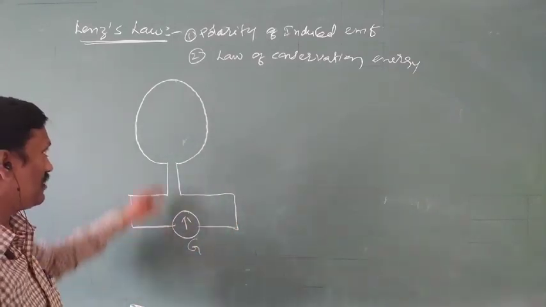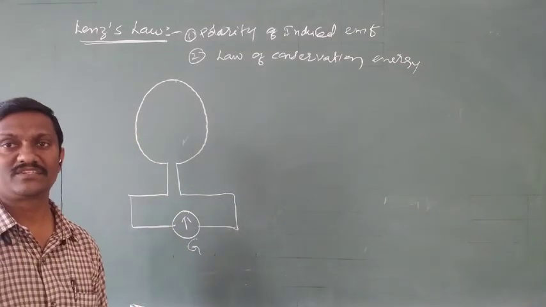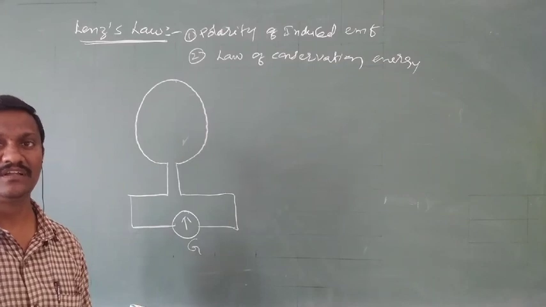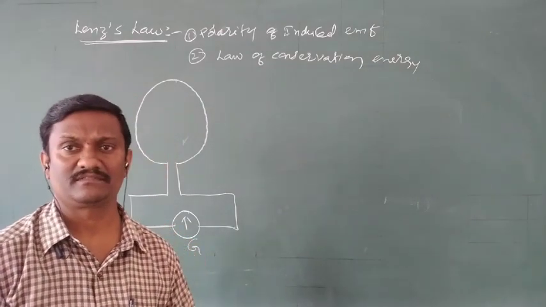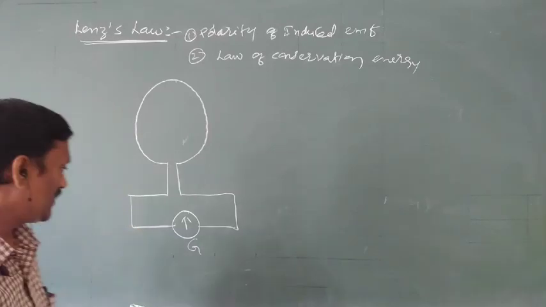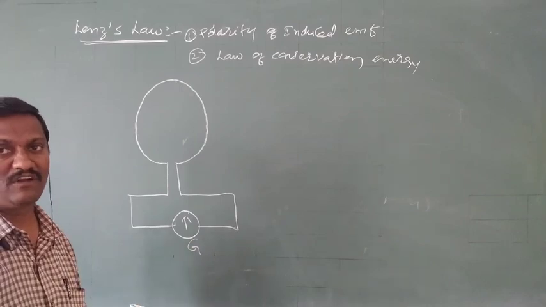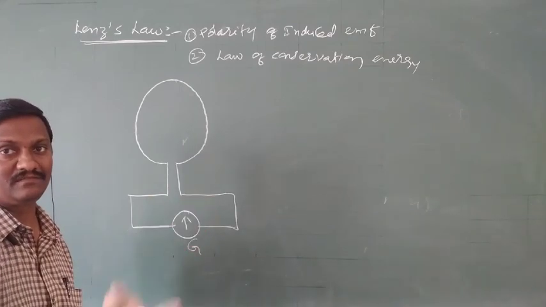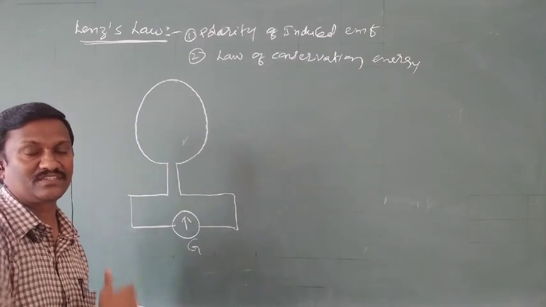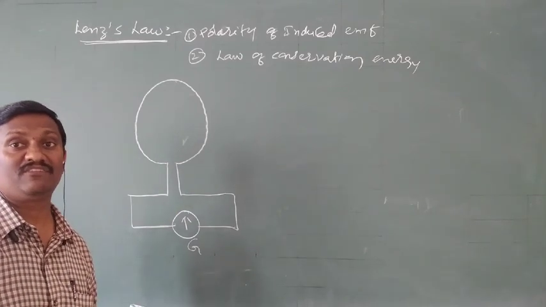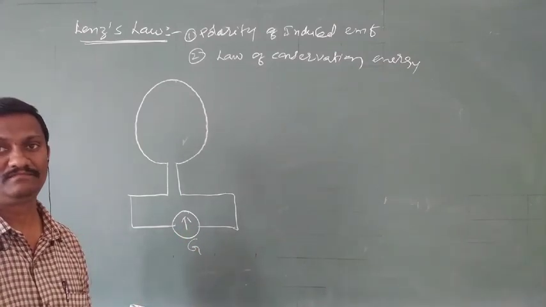At the ends of a coil, one galvanometer is connected. A galvanometer is a device used to measure very, very small current. At the same time, with the help of a galvanometer, we can measure the direction of current. When no current is passing, the galvanometer shows zero deflection. When current is passing in one direction, the galvanometer shows deflection to the right side. When current is passing in the opposite direction, the galvanometer shows deflection in the opposite direction. So when the direction of current changes, the direction of deflection of the galvanometer also changes.